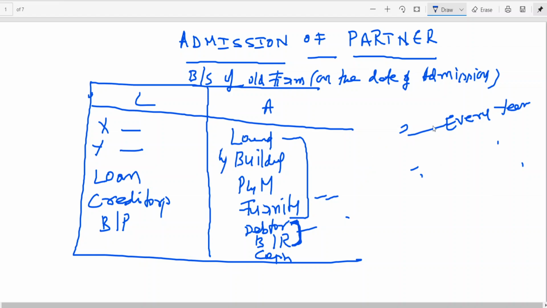Now, similarly, you also have some liabilities. For these liabilities, I will be using the word reassessment. What is reassessment? I cannot go for revaluation. I cannot go to the market and say, this is creditors of 50,000, what is the market value? People will laugh at you. So it is not a question of any revaluation. Even though we use the word revaluation account, the right word to be used is reassessment of liabilities.